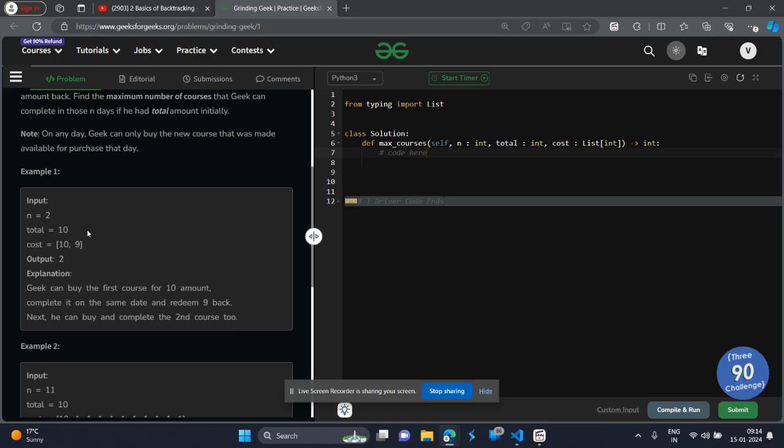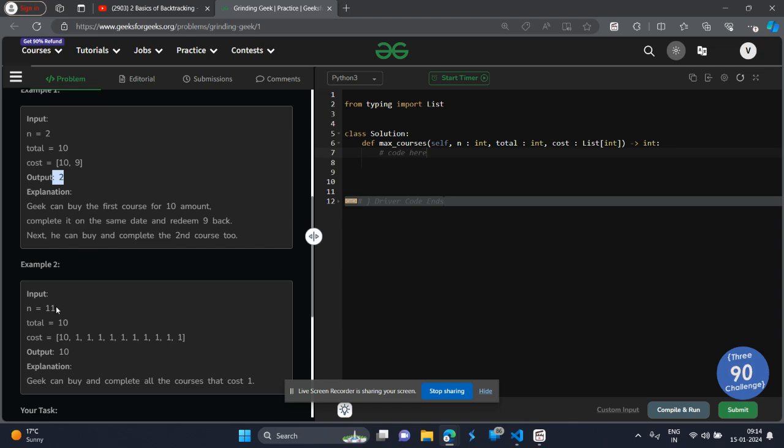There are two courses, and the total amount of money Geek has is 10 units. The cost of the courses is given as 10 and 9. The cost of the first course is 10 units, so since he has 10 units of money, he'll be able to purchase this course on day one itself. By the end of day one, he will finish the course and get refunded 90% of the course amount, which is 9 out of 10. The next day, the cost of the course is 9, so he'll be able to purchase that also. Since he was able to purchase both courses, our output is 2.